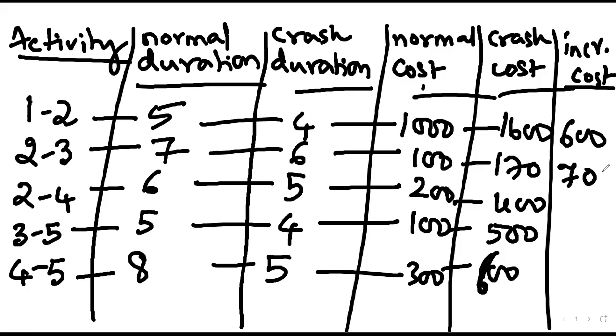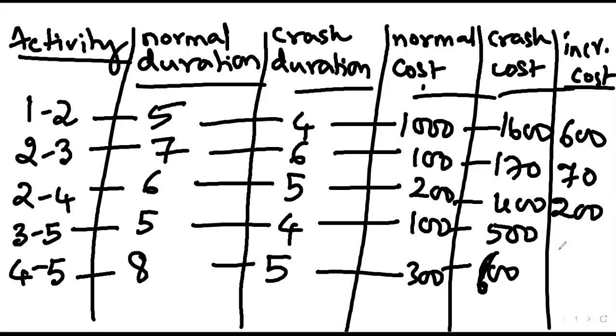I had a doubt on cycle 1, sir. Let us come to that. Okay, apart from Kriti and Deepali, anyone else? For activity 2 to 4, it's 200 incremental cost.